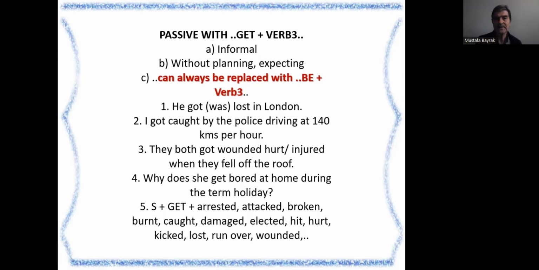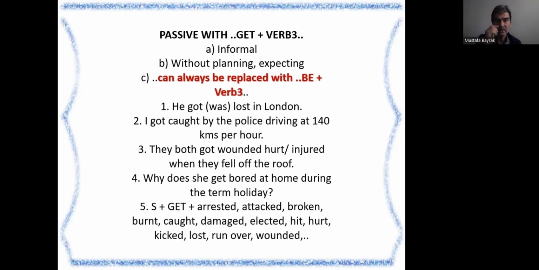4. Why does he get bored at home during the term holiday? Why does she get bored at home during the term holiday? Yes. Or why is she bored? Okay, why is she bored at home during the term holiday?